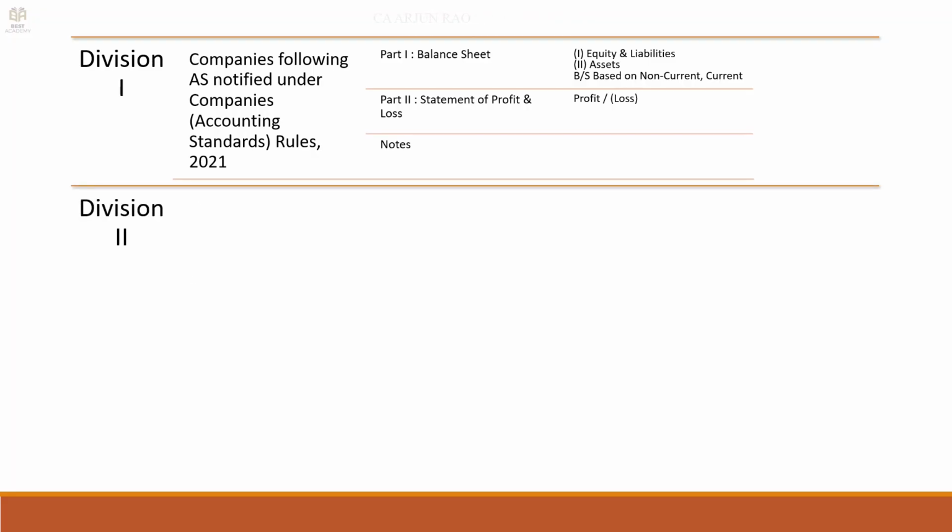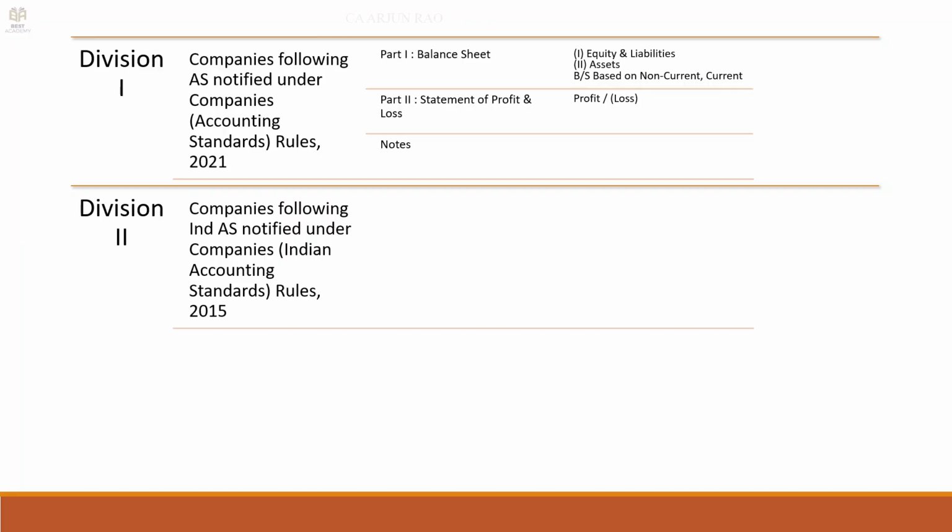Division 2 is for companies following Ind AS. Part 1 is balance sheet. Additionally, we also have something called statement of changes in equity. Basically, what we give as notes in Division 1 showing the changes in equity comes here as a separate statement. That's all, not much of a difference. In Ind AS, first is assets, then equity and liabilities. Balance sheet classification is the same.